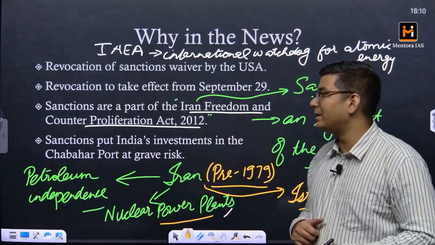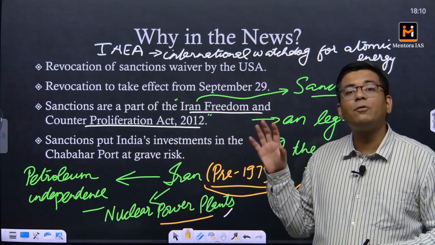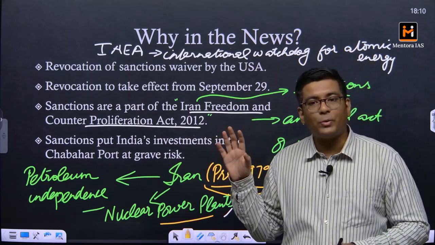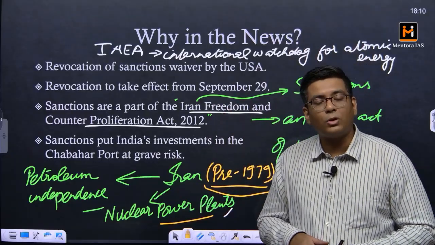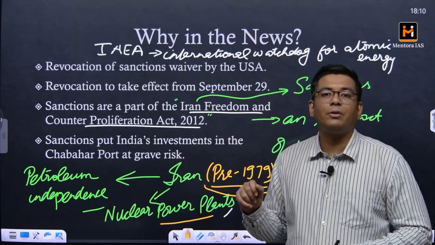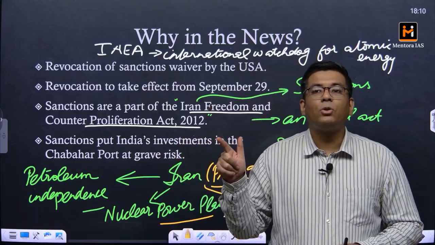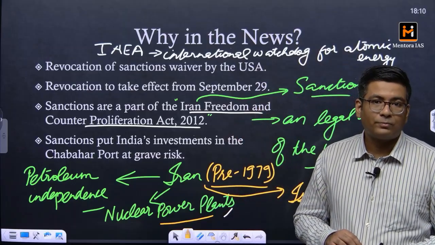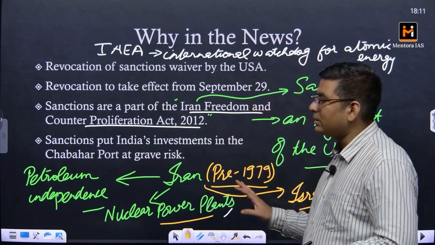But recently the United States of America, and the president in particular, has revoked this exemption. They have said that from 29th of September 2025, the exemption granted under this particular act, the Iran Freedom and Counter-Proliferation Act 2012, will be abolished. So from now on, any individual who is operating Iran's Chabahar port, financing that port, or providing any kind of services to it shall be open to sanctions. And this is exactly the pain point for everyone. I hope this background is clear.